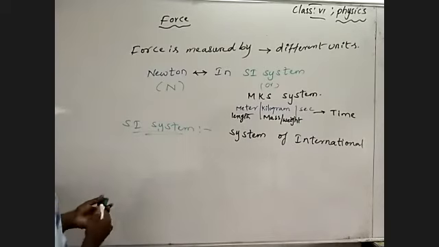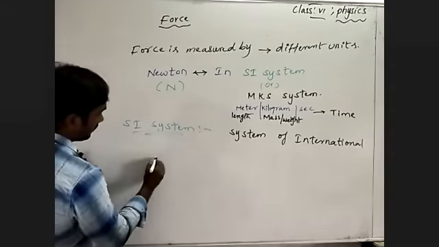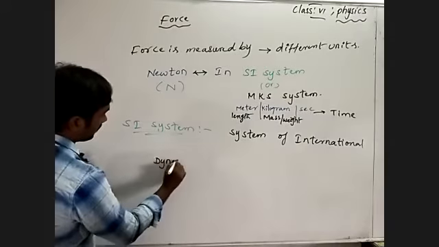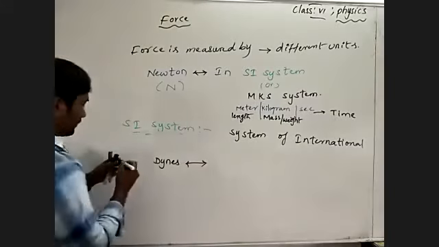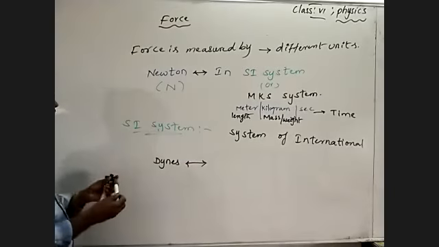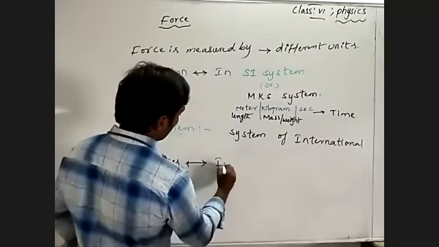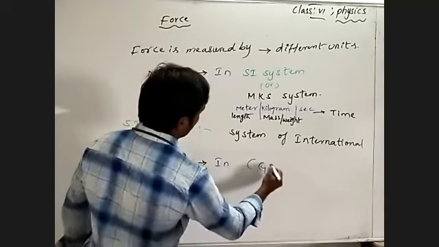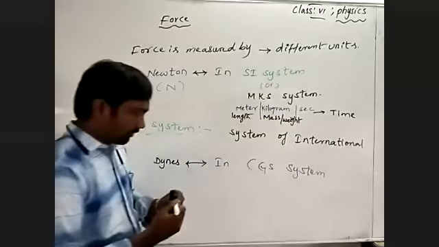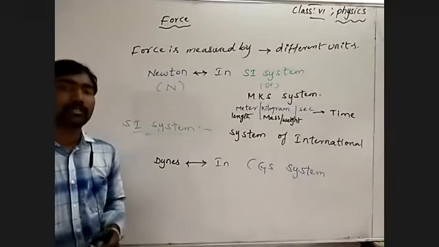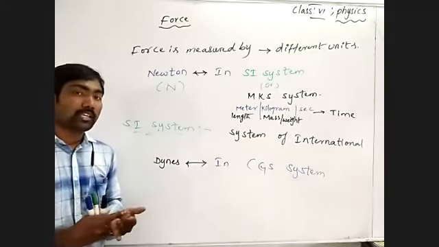And in the CGS system, dyne is the unit to measure force. There are different types of fundamental unit systems: the MKS system, the CGS system, and the FPS system.